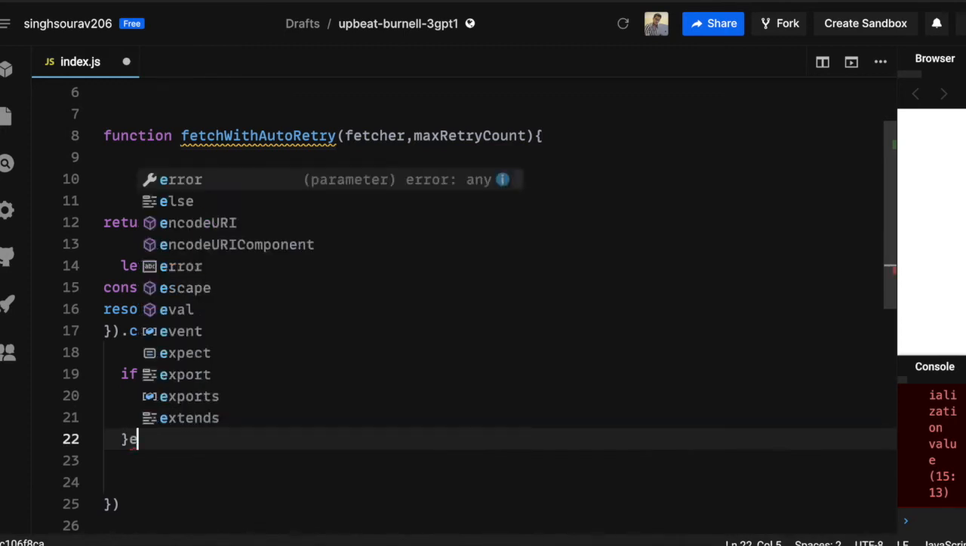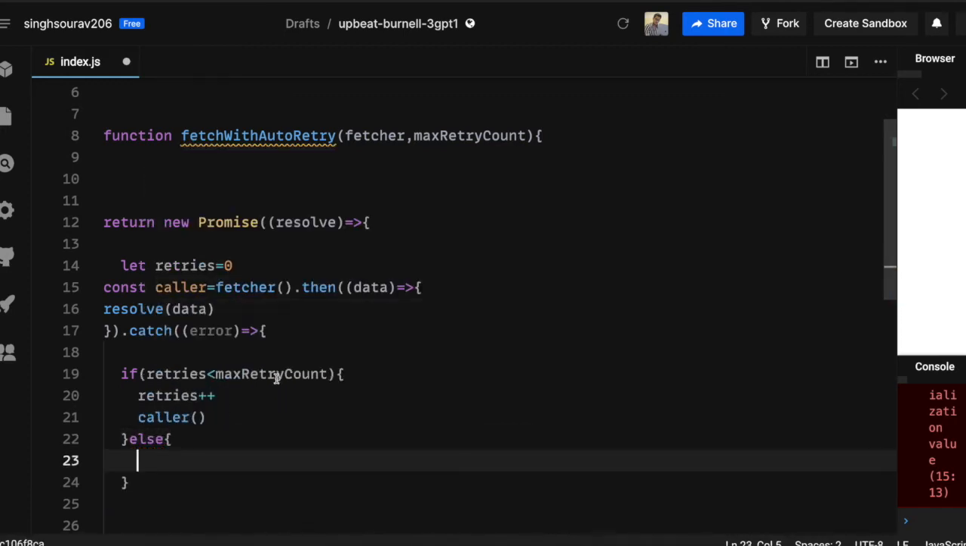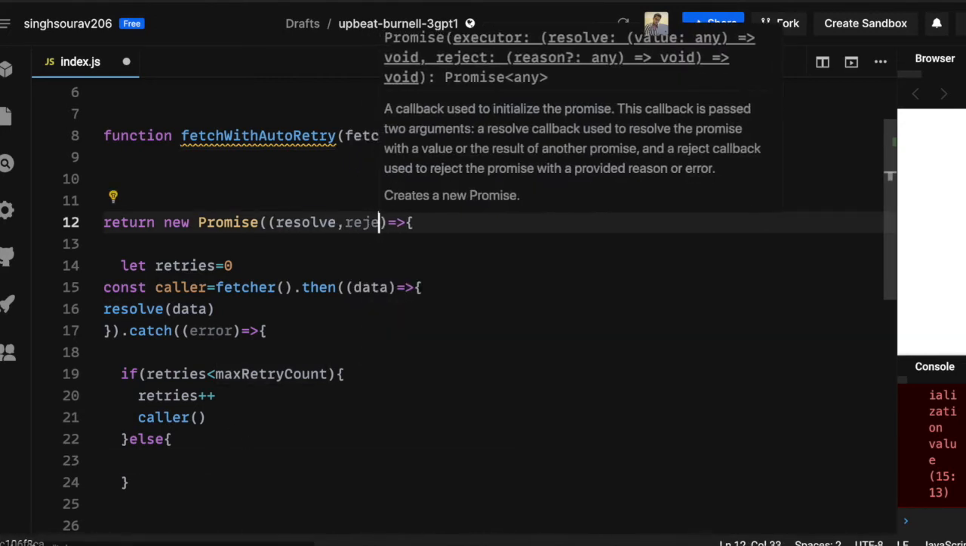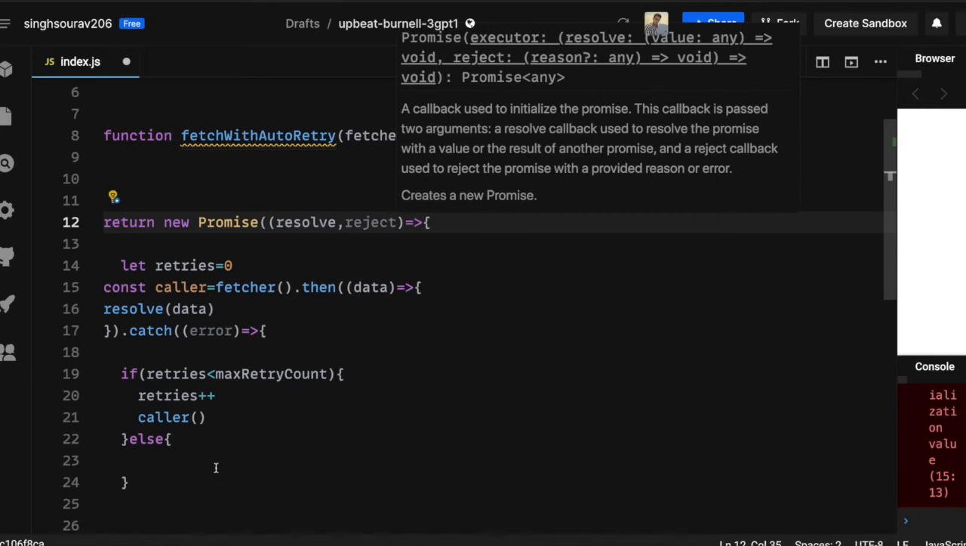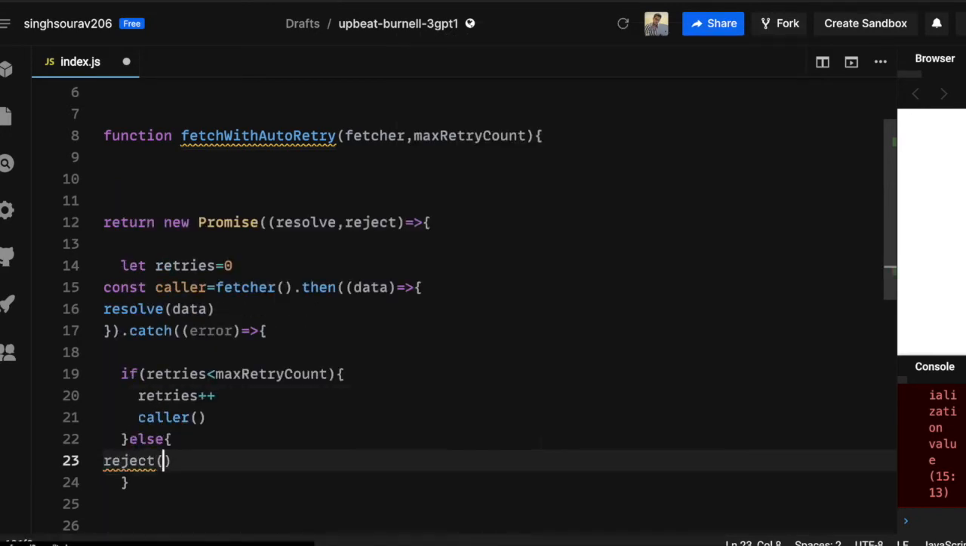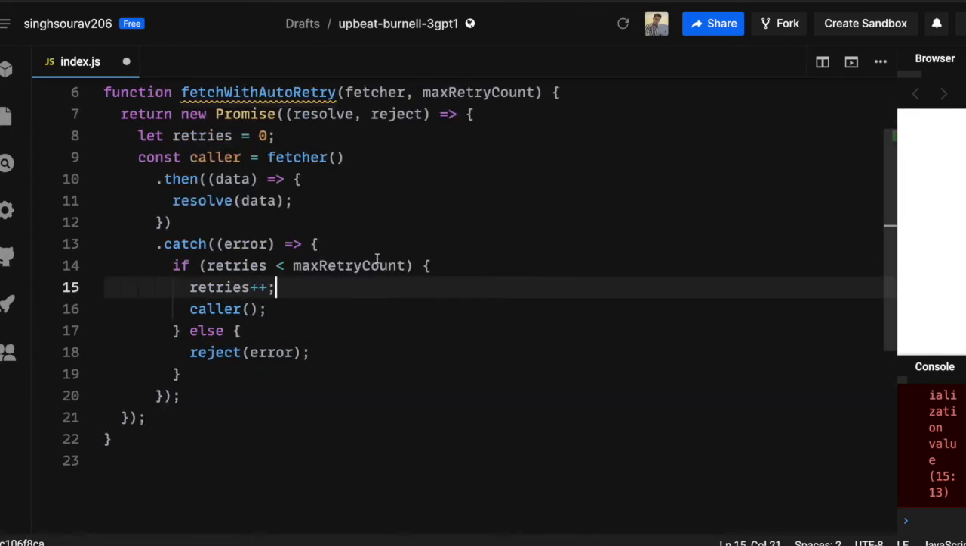What happens if it has already tried the maximum number of times? Then is the time in which we will reject our parent promise, I mean the main promise. So we have to reject it with whatever error we have got. So now let's format this.